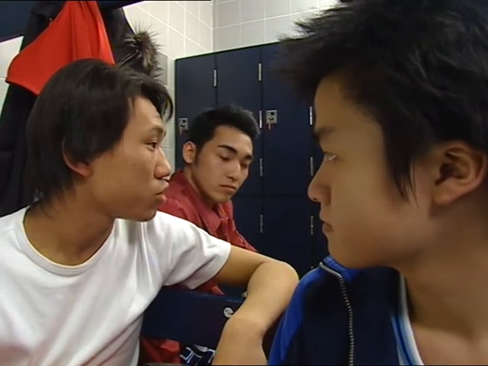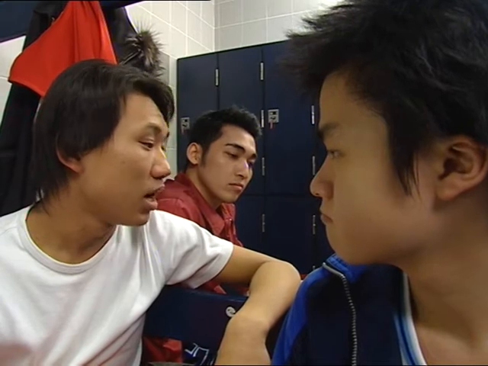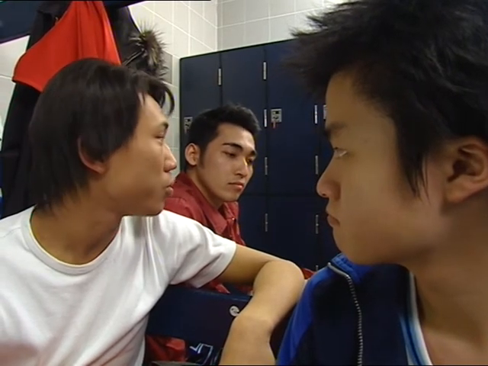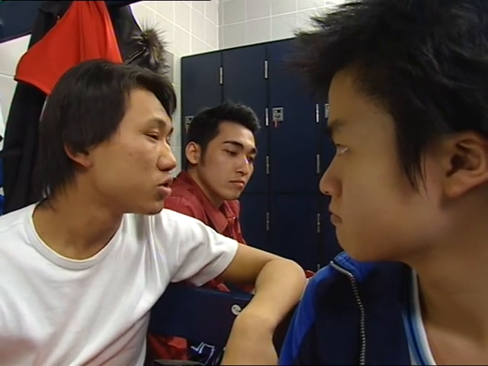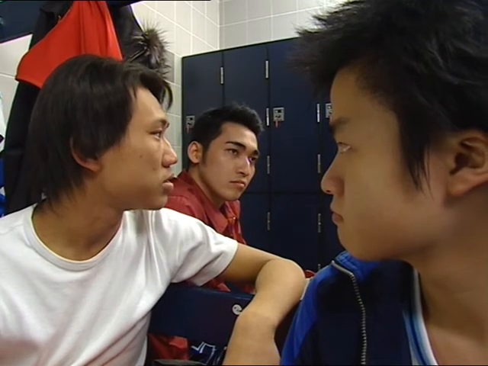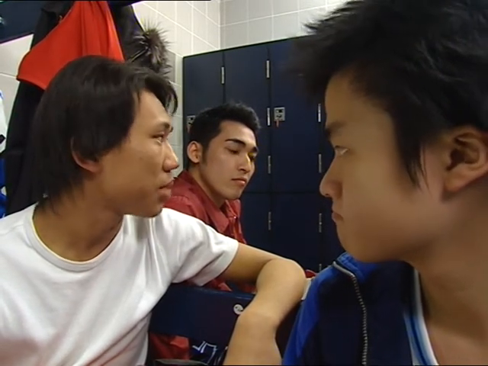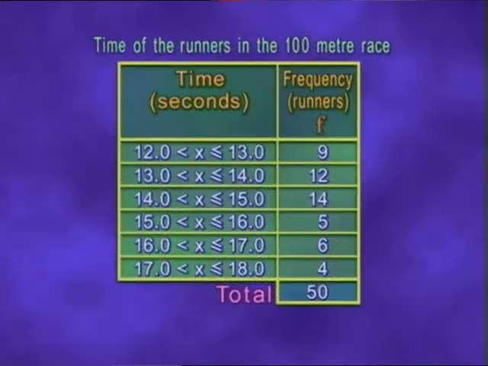Oh, I get it. I suppose as the grouping method can't show each of the runners' times exactly, we use the class mark to represent the average time for each runner of that class. Therefore, the mean time that we calculated is an approximation. So then, how do we find the median? We can use a cumulative frequency curve. All right. I think I know how to draw a cumulative frequency curve.